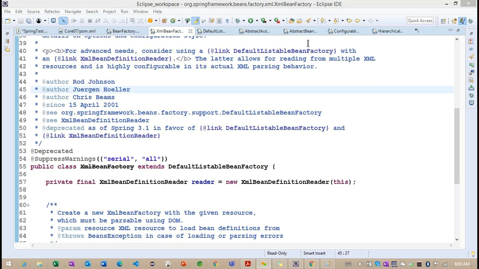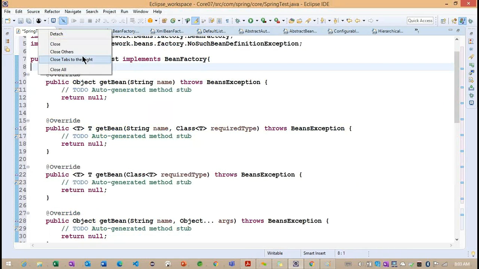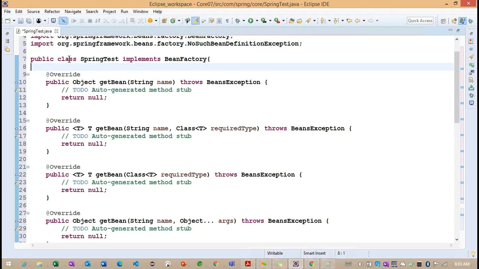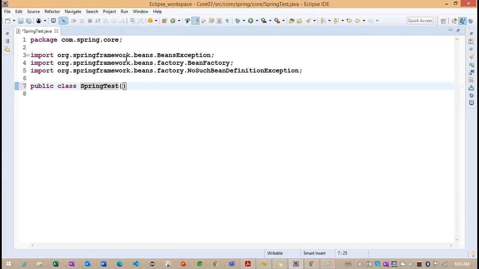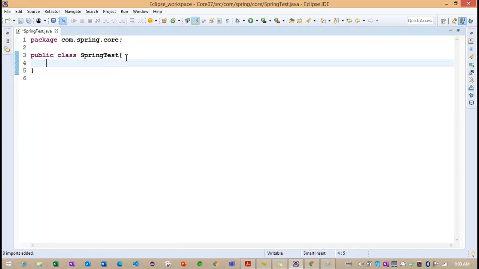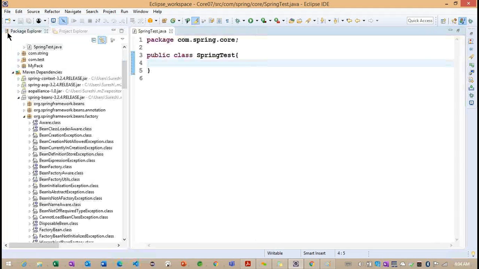First, we need to understand a simple example with the help of the Spring Core module. Observe how we can work on this simple example. Let me close all the module sections here, and I don't want to implement this Bean Factory, so I'm closing everything. Okay, back to here.